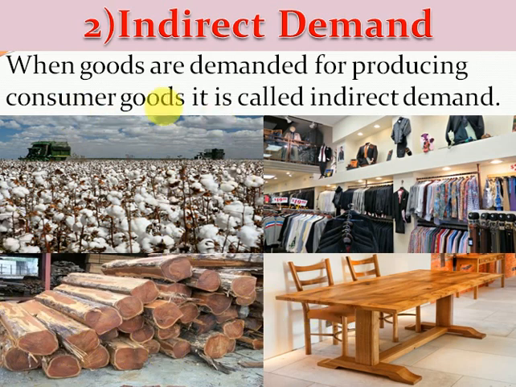These are raw material products which are demanded for producing the final product. That's why it is called indirect demand.